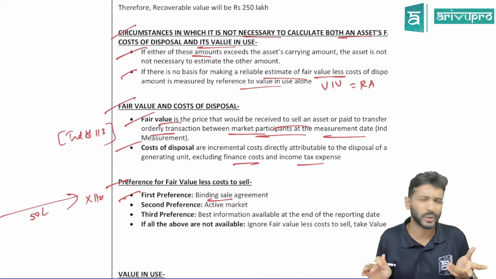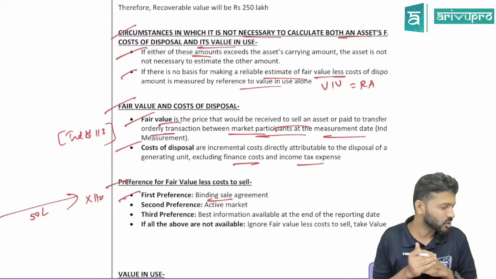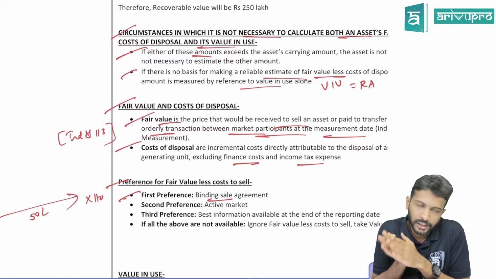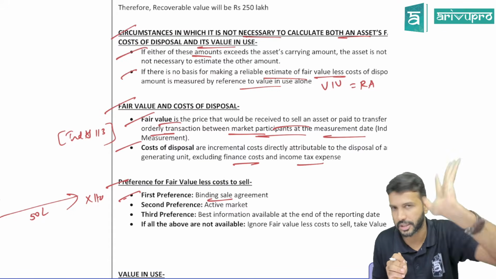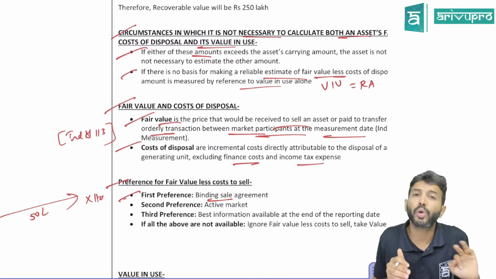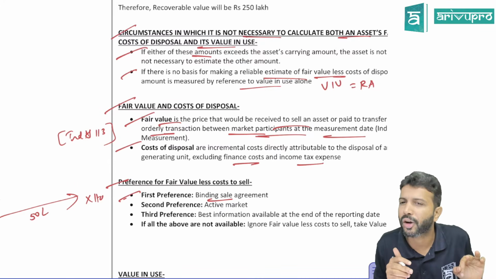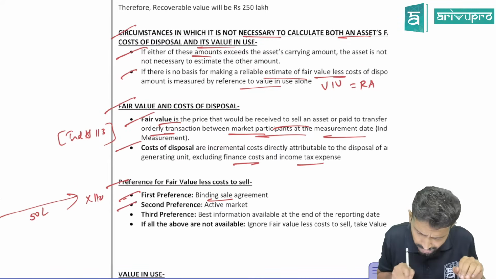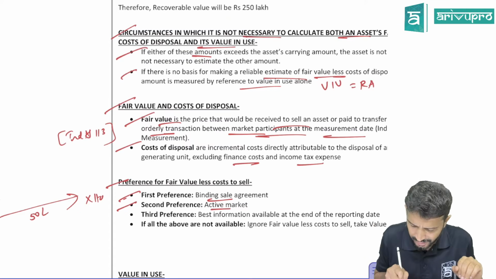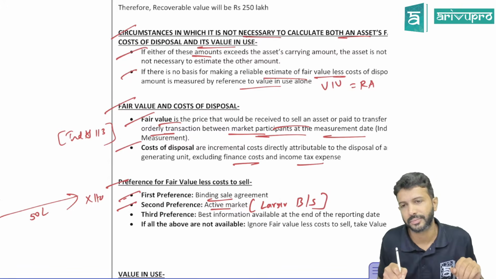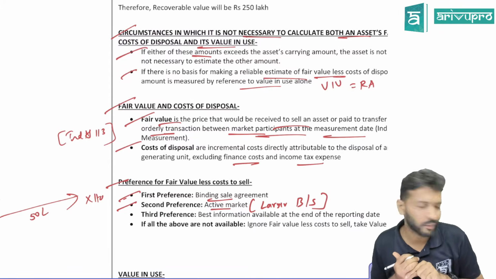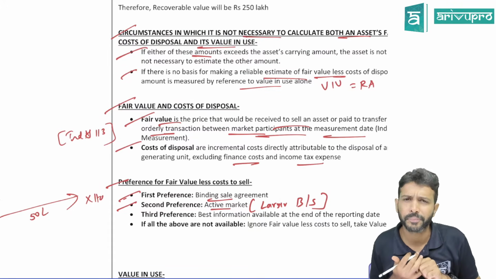So first preference will always be given to binding sale agreement if you have any. You will sell the assets only under rare circumstances. If at all you have a binding sale agreement, you take it as a first preference. If you don't have it, what is the next best priority according to you? Go to the active market. Active market means a market where there is a large number of buyers and sellers. Like stock market, if you want to find out the fair value of a particular share, the best way to